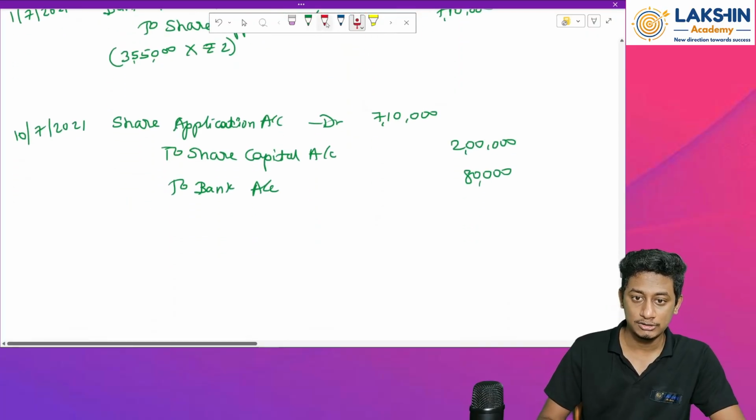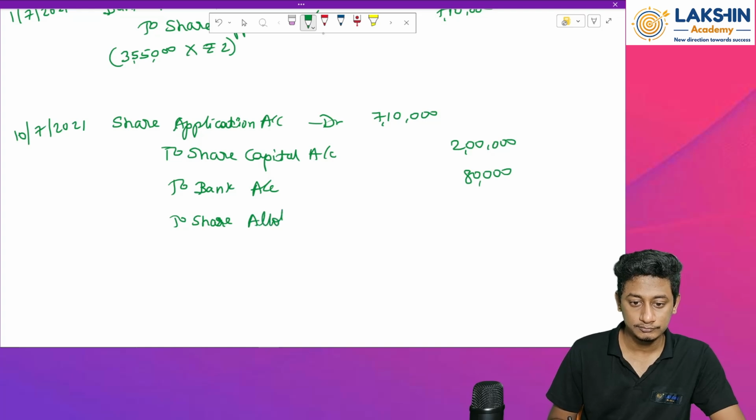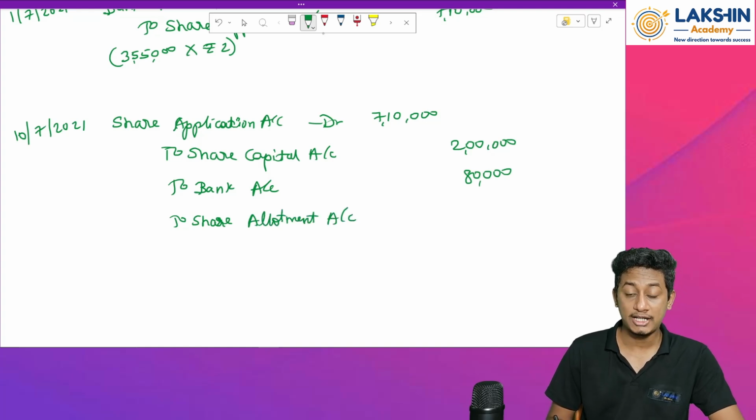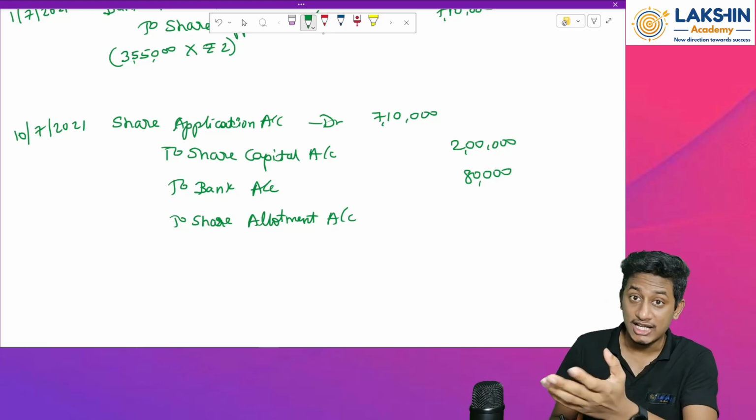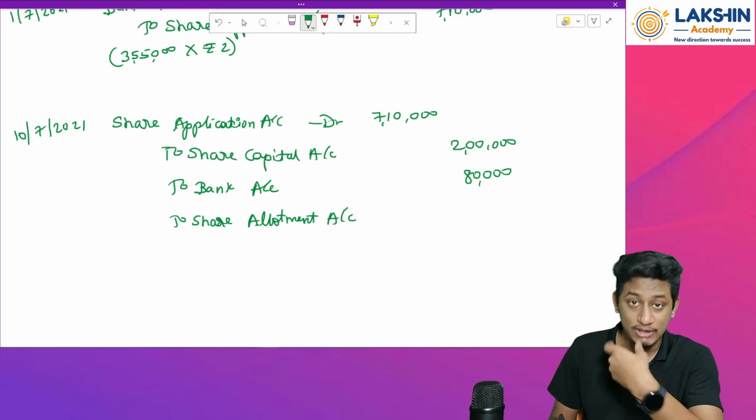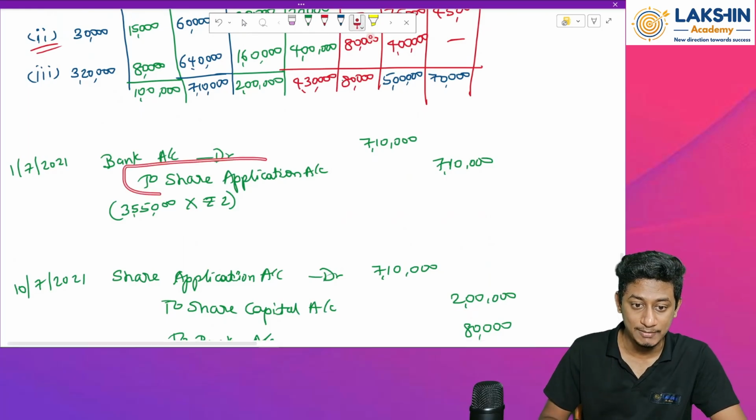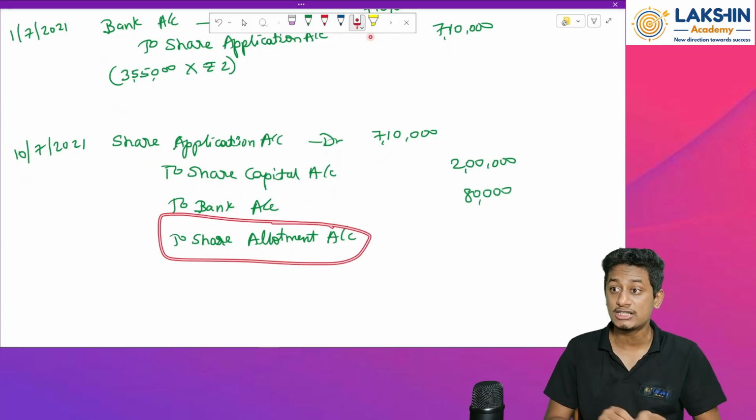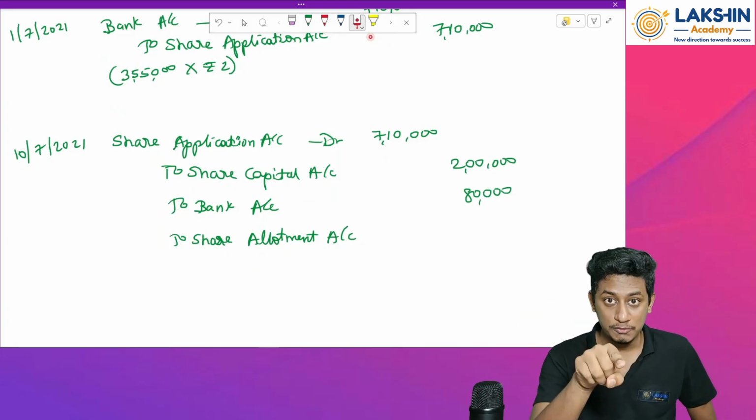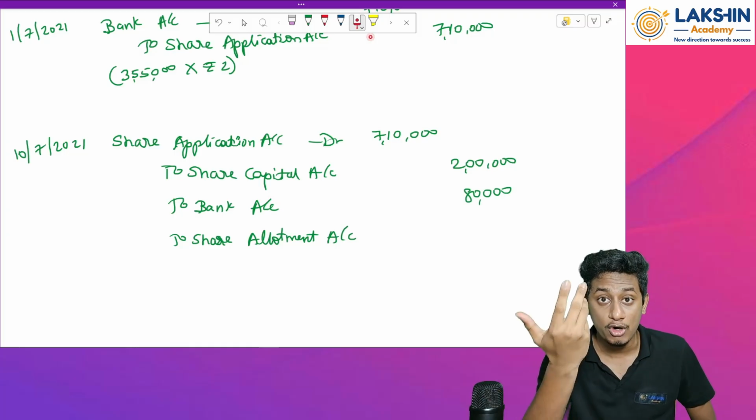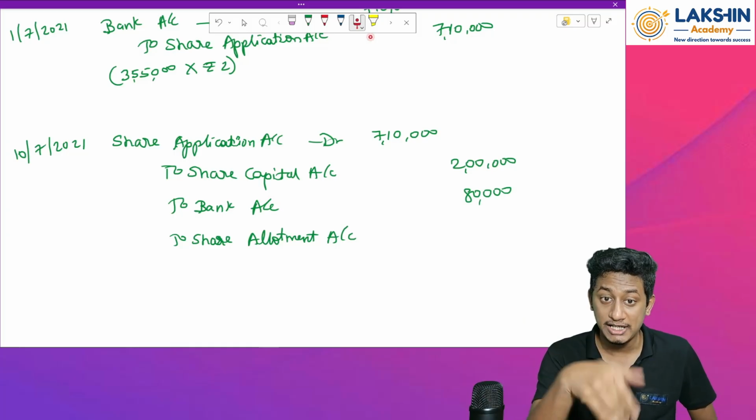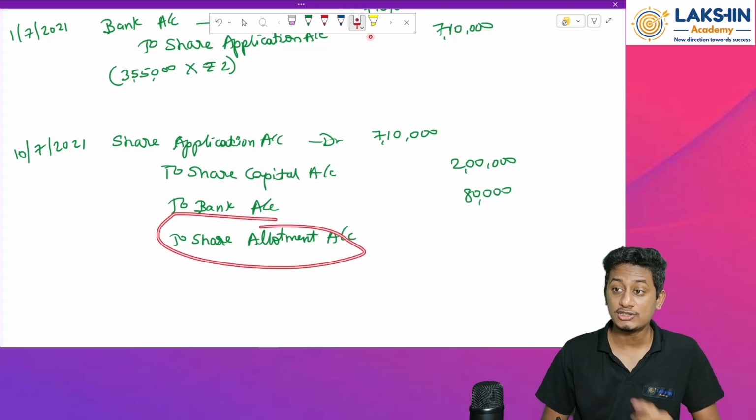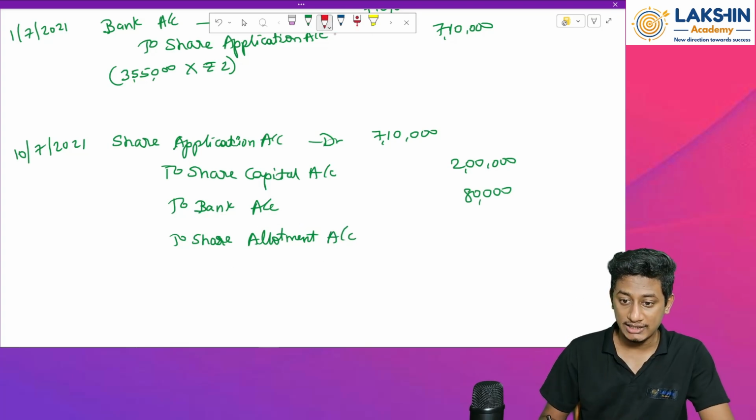This will be taken to share allotment account. I am showing it as a liability over here. Why? Because I have already received the money. This was the logic behind showing share application as a credit entry, because it's a liability. So here also I am creating a liability because I have received the amount already. Did I pass the entry for allotment? No, I have not passed it yet. So 4,30,000 rupees will be taken to allotment.